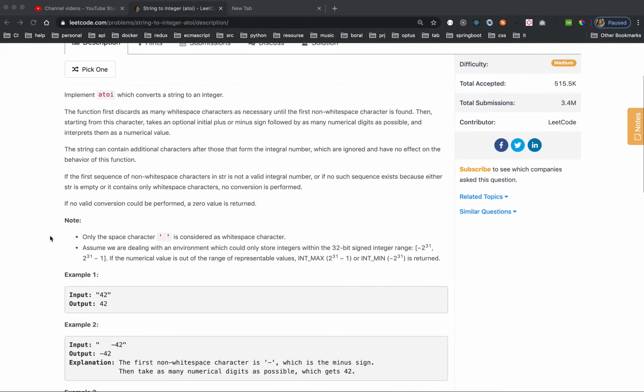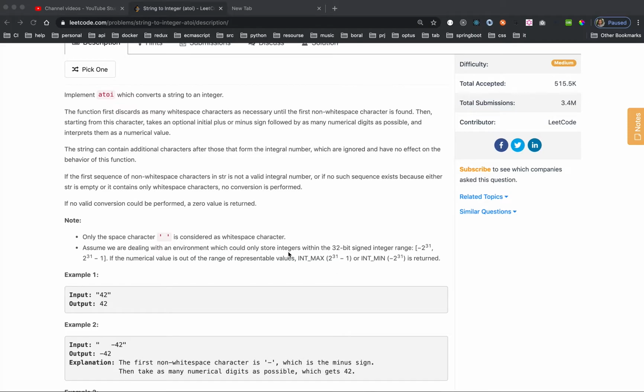The notes in here: only the space character is considered as a white space character. Assume we are dealing with an environment which could only store integers within the 32-bit signed integer range. If the numeric value is out of the range of representable values, then you just return either the max or the minimum.